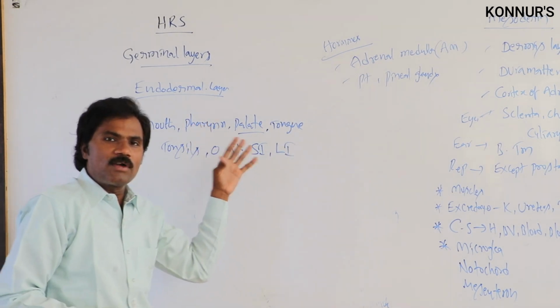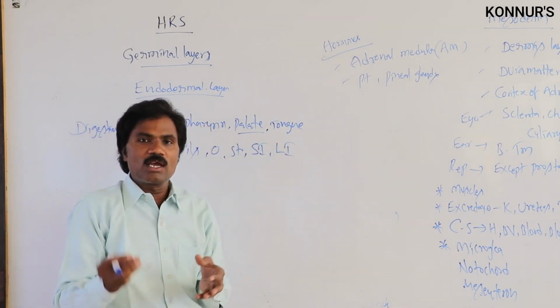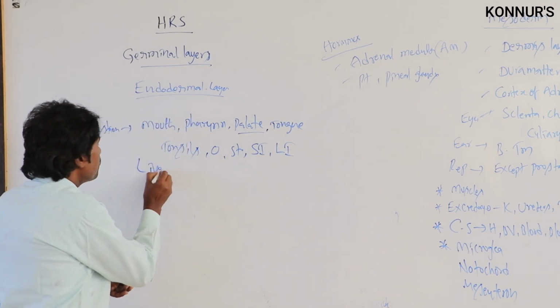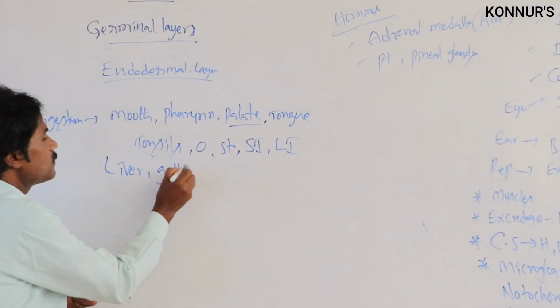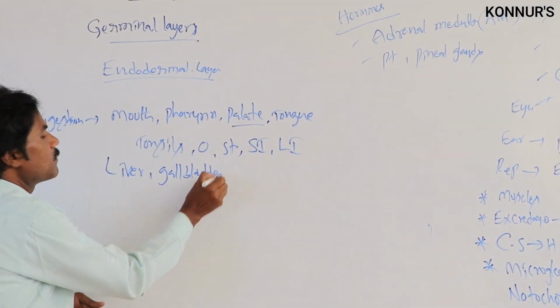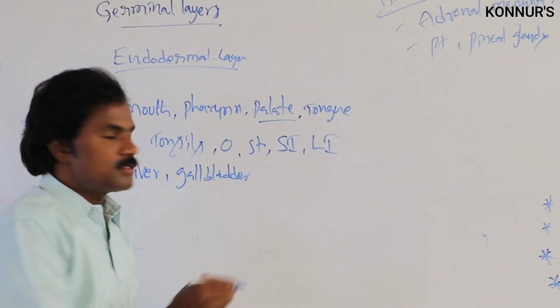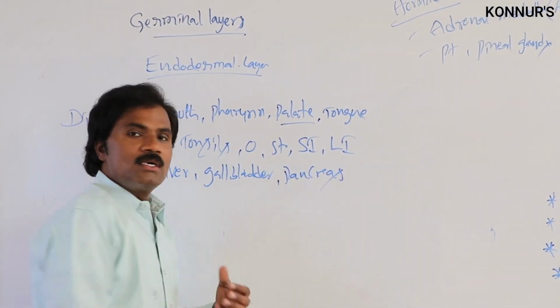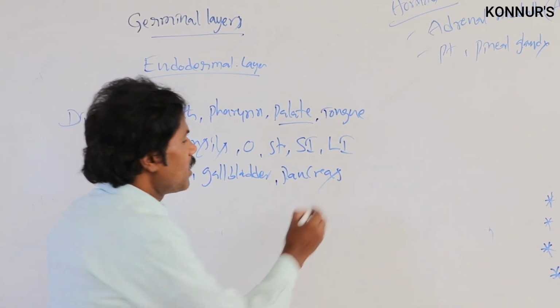Almost all parts of the digestive system, including the accessory parts like the liver and gallbladder, then the pancreas, and in the pancreas, the islets of Langerhans.